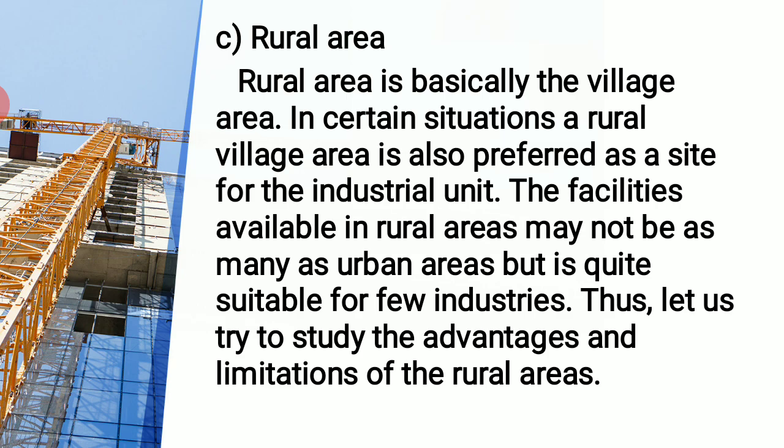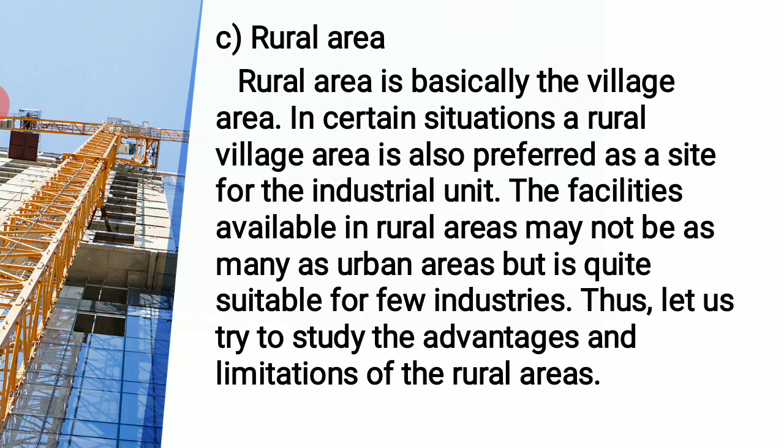That means for certain situations or for certain industries, instead of going to the urban area, rural area is very much preferable. The facilities available in the rural area may not be as many as we have in the urban areas, and may not match them, but the demand of a particular industry is, say, you want a large piece of land, right?